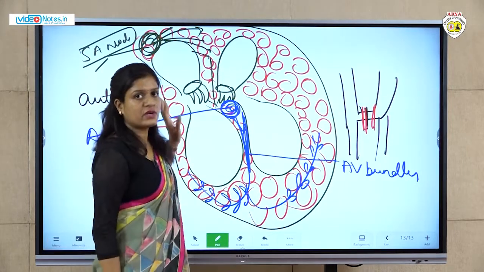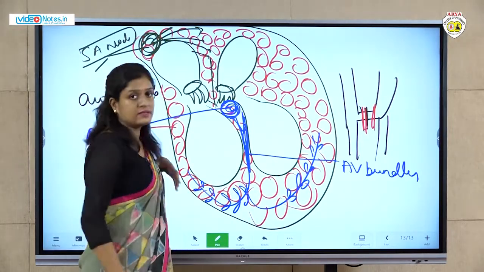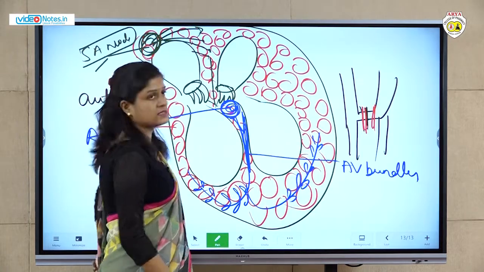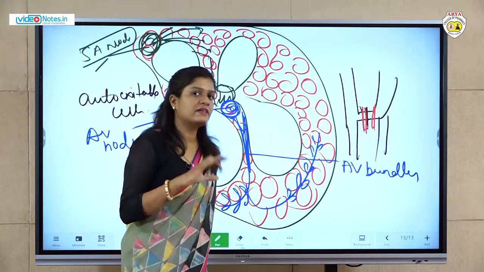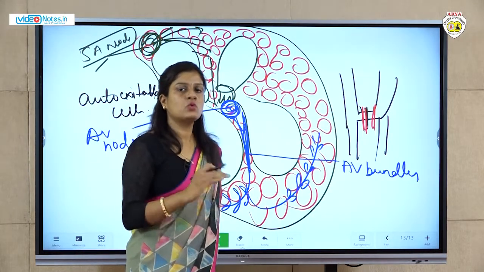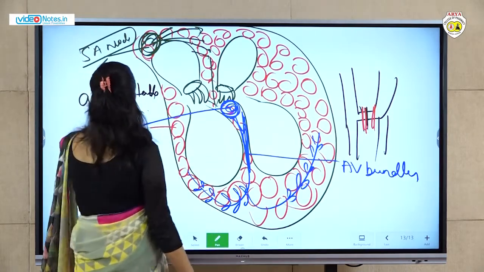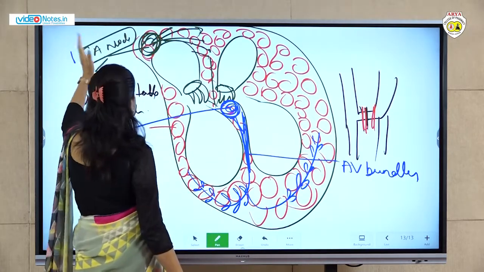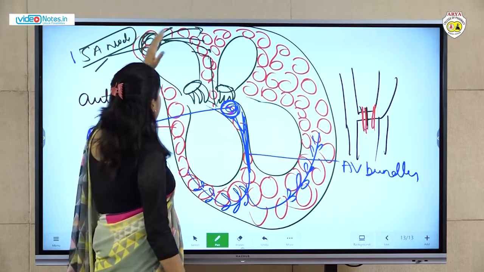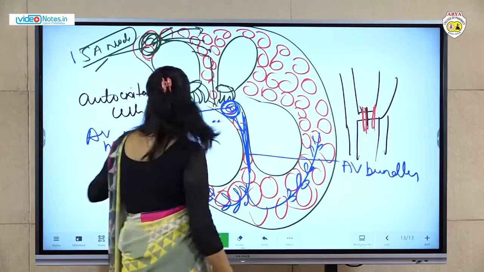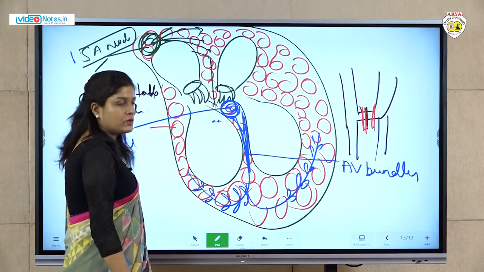The impulse is generated in the SA node, because there are some auto-excitable cells present. These auto-excitable cells produce the impulse on their own and pass this impulse to other cells. From the SA node, the impulse passes towards the AV node, the atrioventricular node.